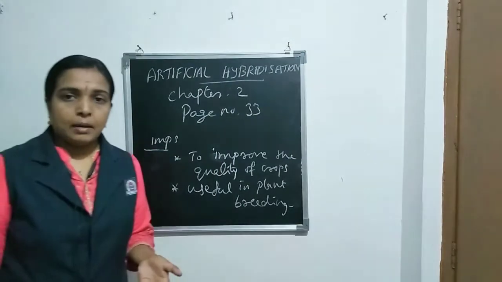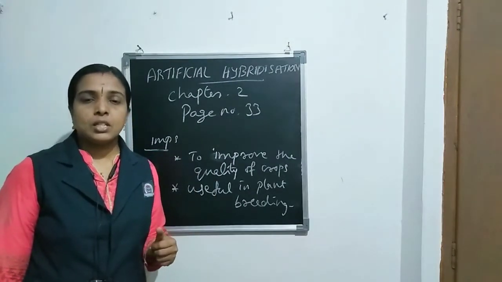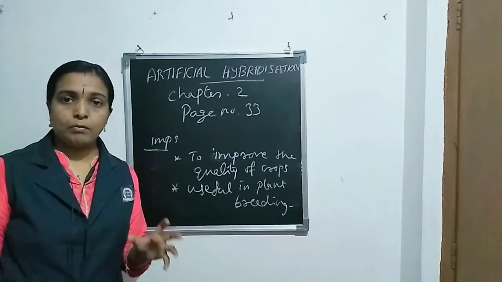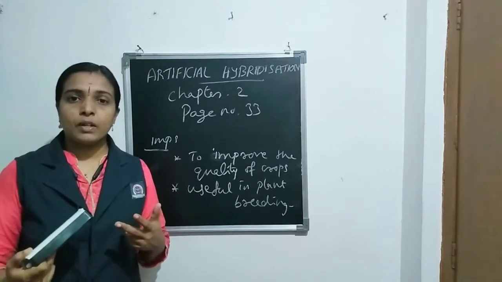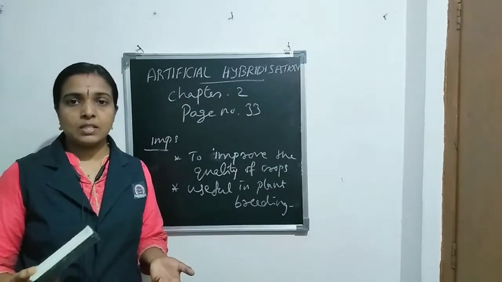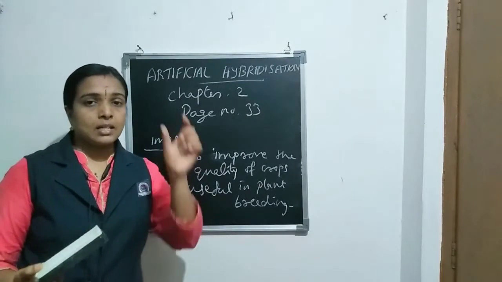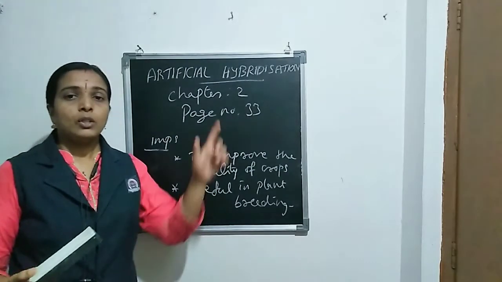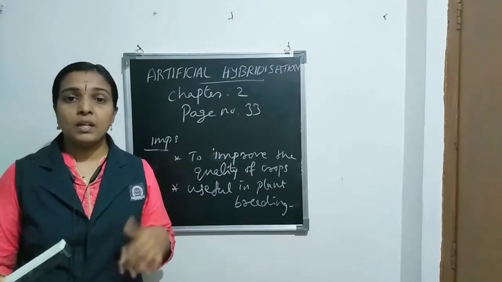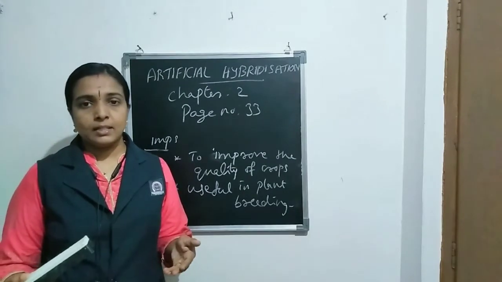What is artificial hybridization? Artificial hybridization is a crossing experiment of plants. In this process, two different plants with desired characteristics are crossed to ensure a superior variety with the combined characteristics of the parents. In the process, we can create superior or new varieties.